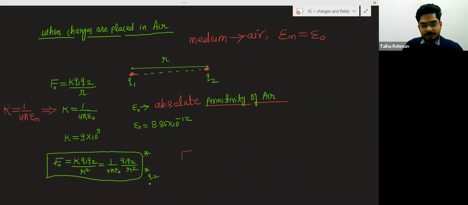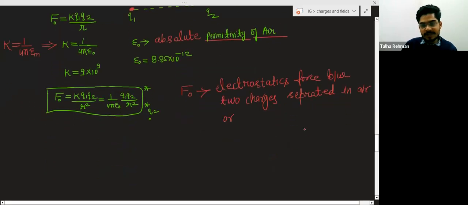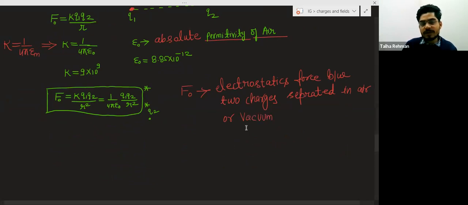F naught is the electrostatic force between two charges separated in air or placed in air. Air, or you can say vacuum. Or you can say this is valid also for free space.